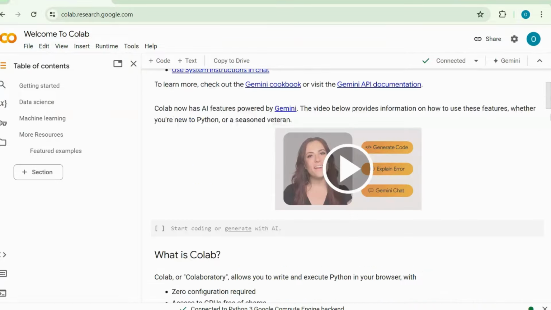Hey everyone, and in this video, we're going to be creating a basic currency converter using Python programming. I'm going to be converting from dollars to naira and from dollars to yuan. So first, let's go to Colab, research.google.com. Let's click on enter. Now let's click on the cancel button here and let's scroll down.